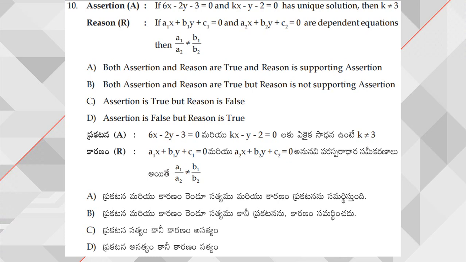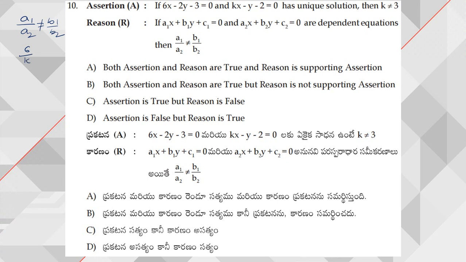If 6x minus 2y minus 3 is equal to 0 and kx minus y minus 2 is equal to 0 has a unique solution. So unique solution means, already you know, for unique solution what should be the condition? So a1 by a2 is not equal to b1 by b2. So based on this, what we can say,